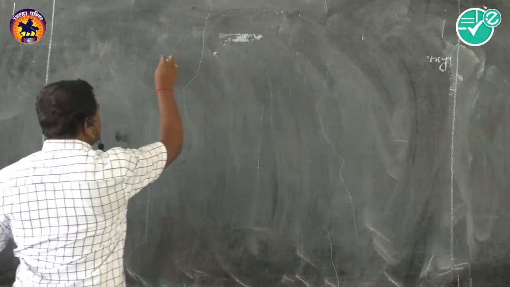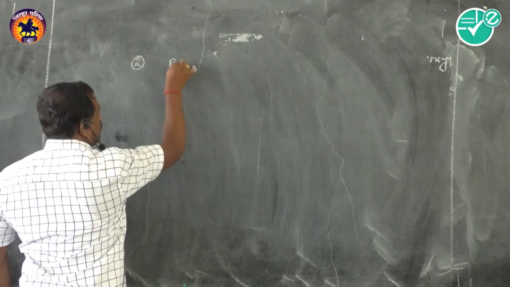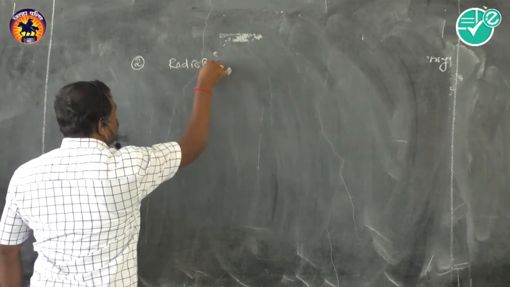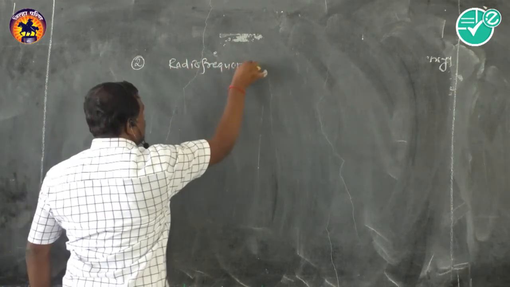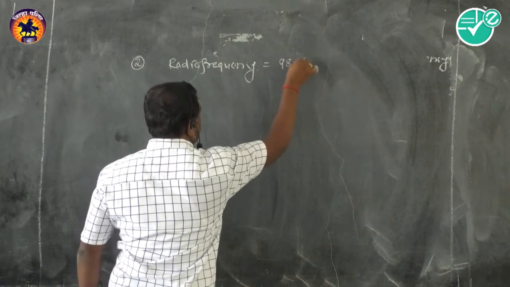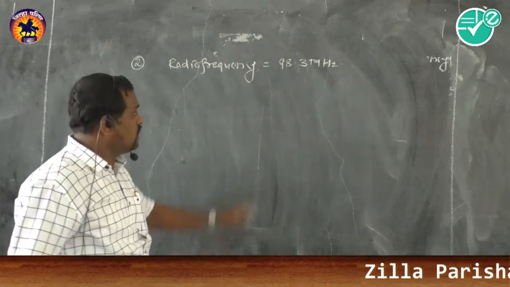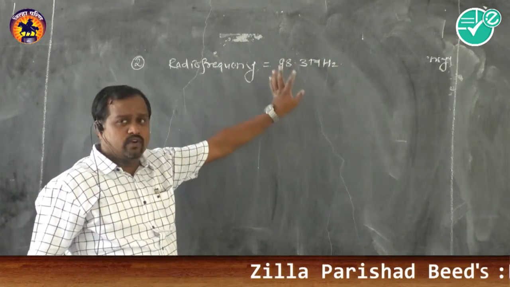Suppose a radio frequency is given, say 98.3 megahertz. This much higher frequency is a radio frequency.